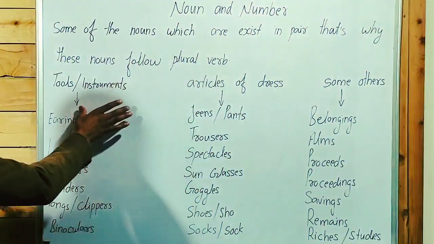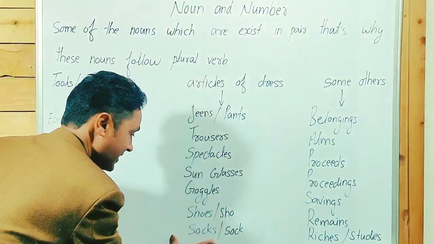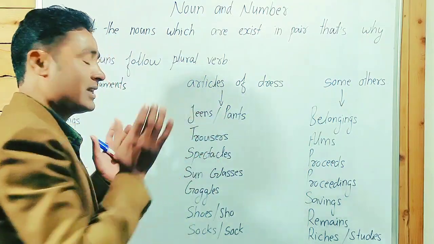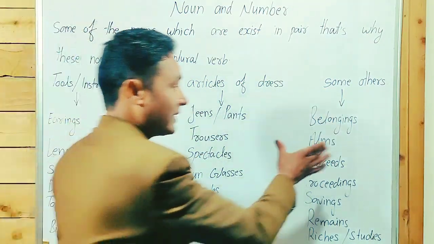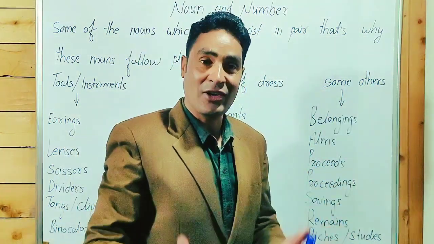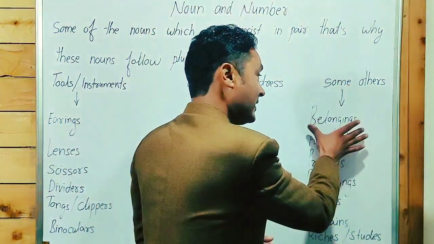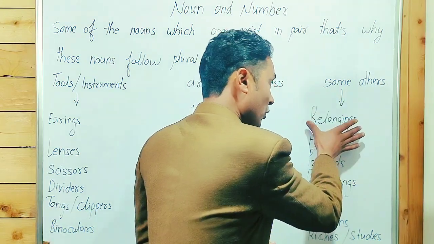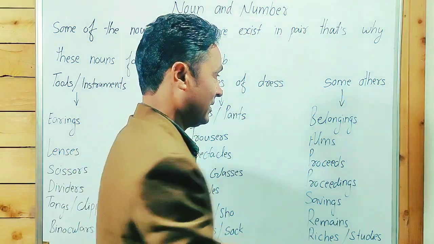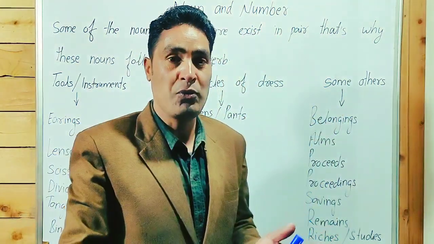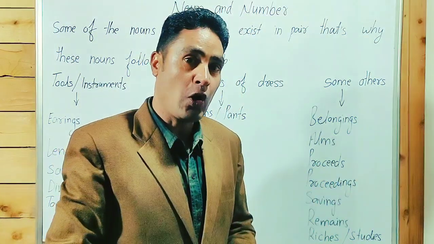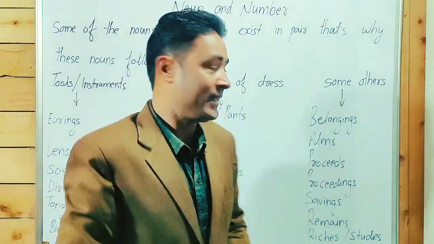Some others. The previous nouns exist in pairs, that's why they are treated as plural. But these nouns do not exist in pairs, yet they are plural in form and plural in function as well. Belongings: if you remove the s, it will give a different meaning.